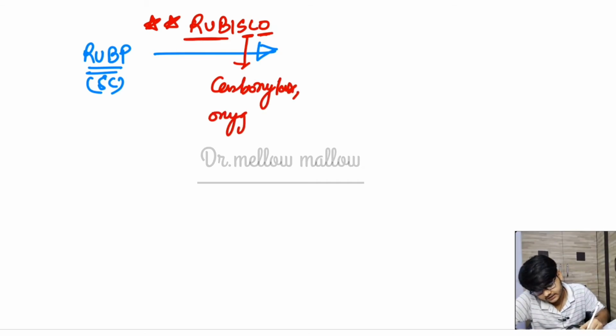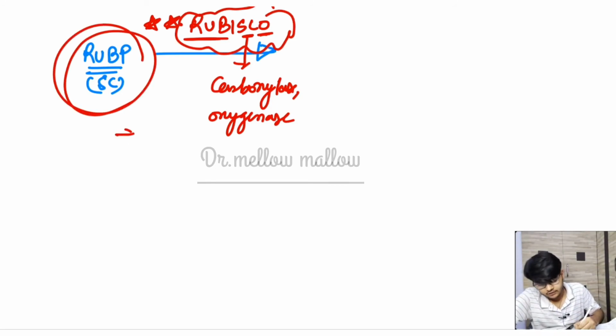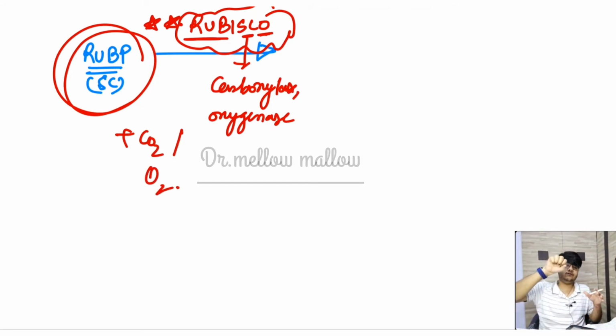What does it mean, sir? It means that this enzyme has affinity to bind that RuBP with CO2 or O2. That means the Rubisco enzyme takes one RuBP molecule, and on the other hand it will attach either a CO2 or an O2 molecule to form the respective product.